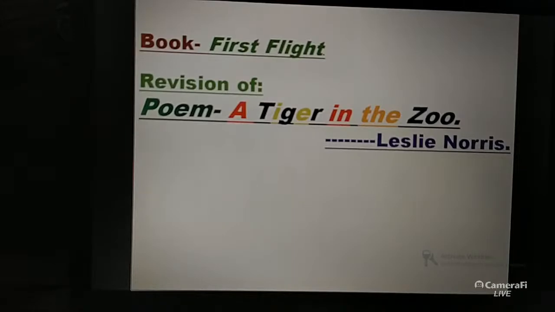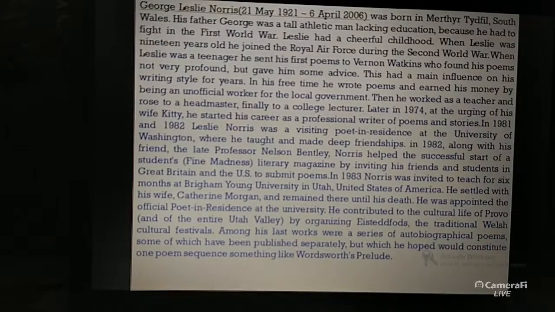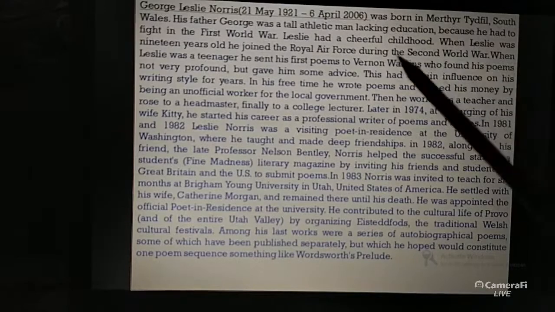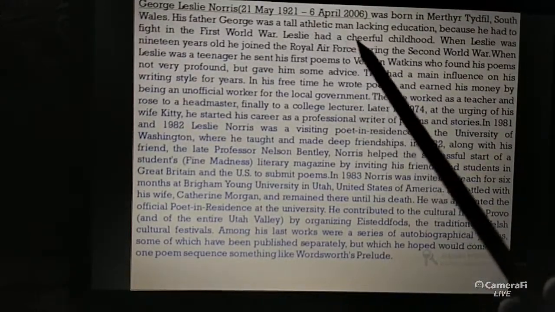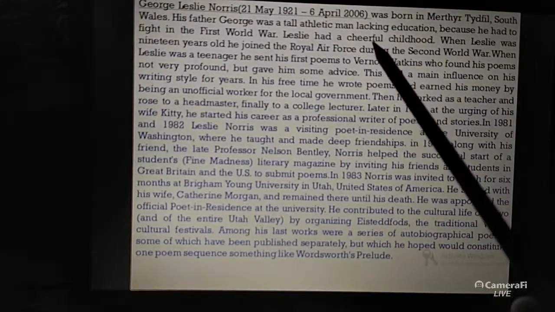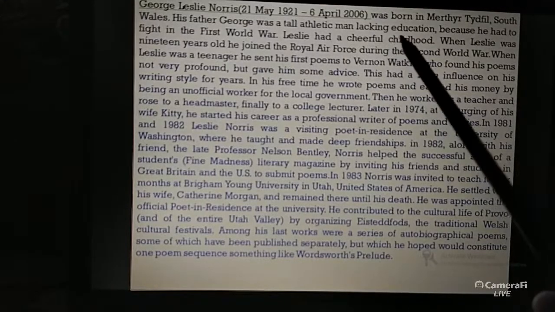Today in today's class also I will read some relevant portions, not the whole thing. So I will read relevant portions about George Leslie Norris, and I will explain the poem along with the writings of the poet and the poet's own biography. So the biography of the poet goes like this: he was born on 21st May 1921 and died on 6th April 2006.